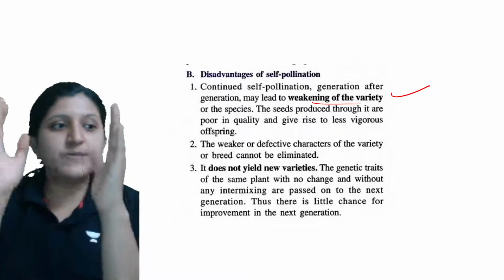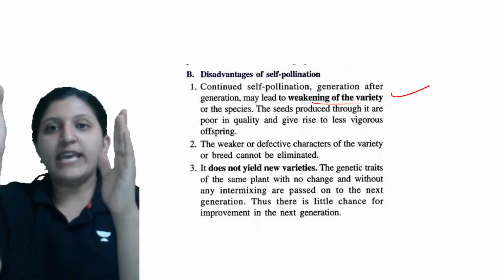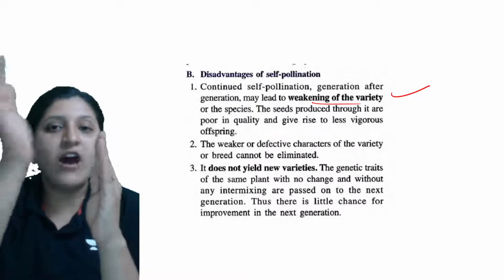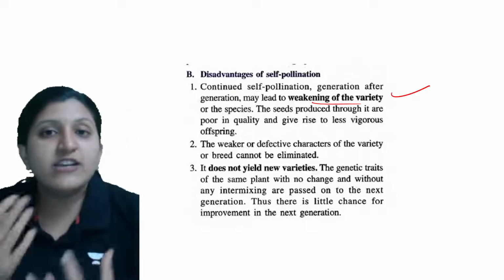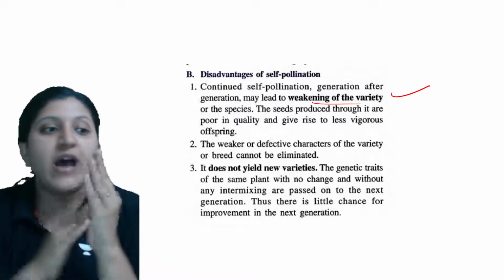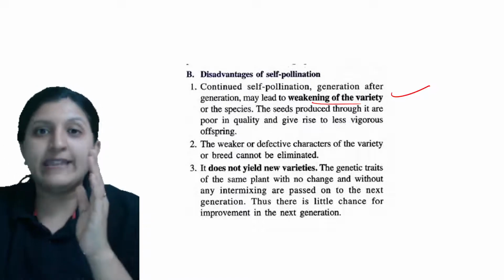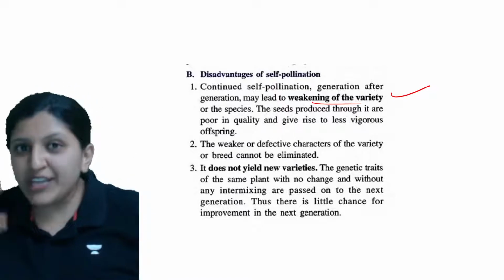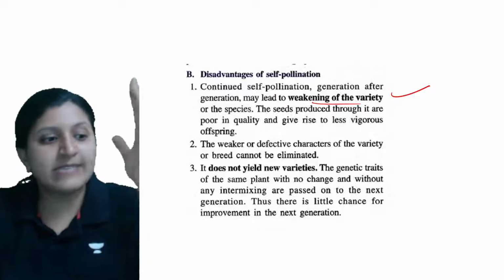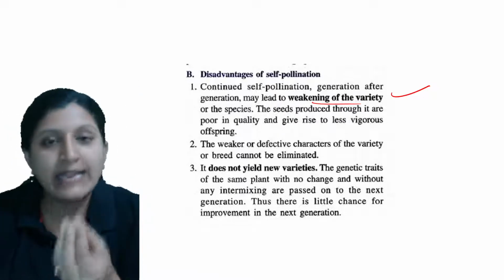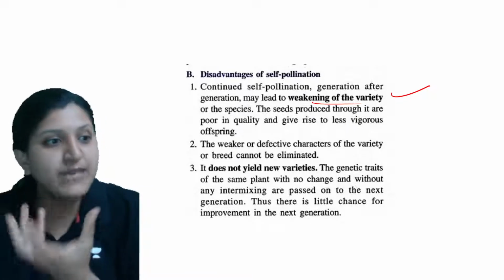Okay, so this plant is well adapted. In that case, when the transfer is being done from one flower to the other flower, there is a chance that the next progeny can also be stronger like the other plant, because the genetic makeup from a stronger parent is coming. So the new plant that is being produced can be stronger here.